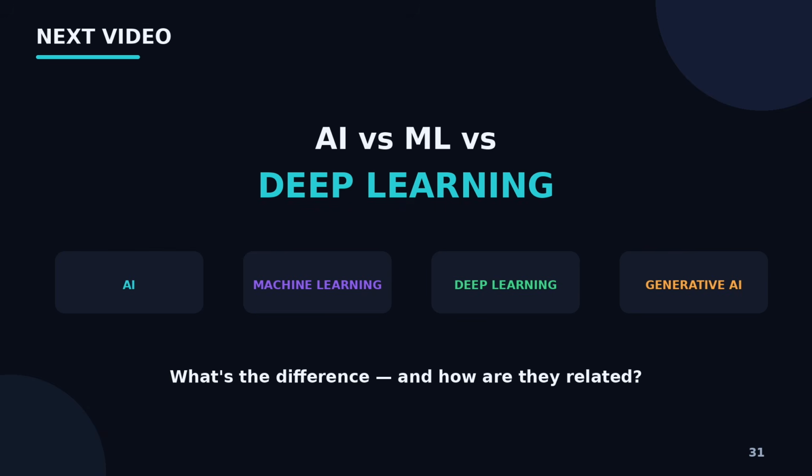Now that we understand how machine learning learns, there is another question that almost every beginner asks. What exactly is the difference between artificial intelligence, machine learning, and deep learning? Are they the same thing? Is deep learning a type of machine learning? And where does generative AI fit? That's what we will break down in the next episode.